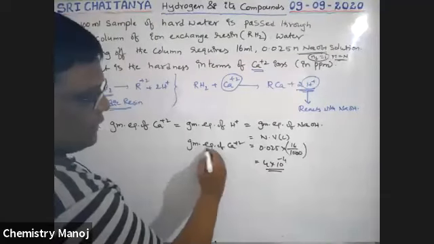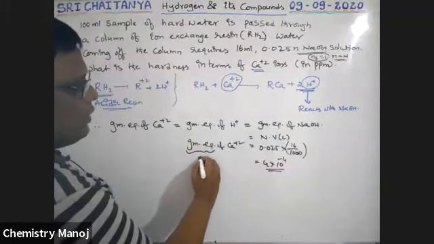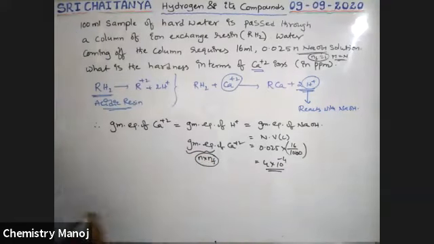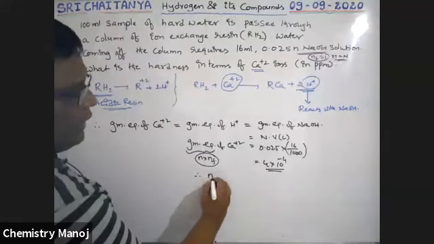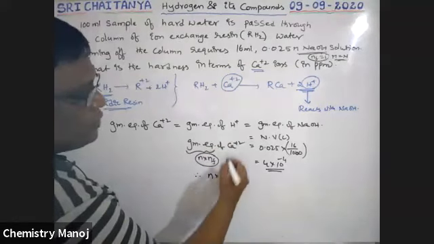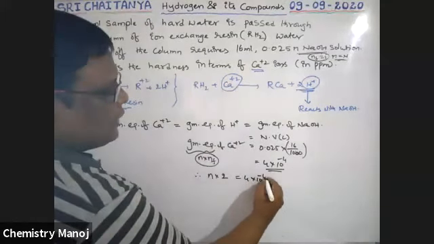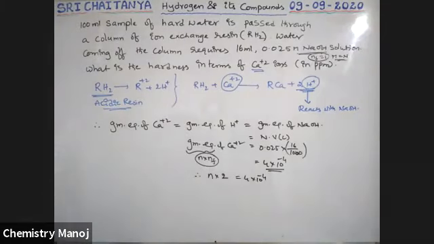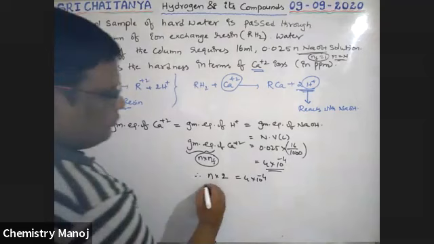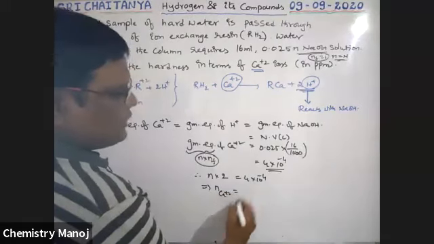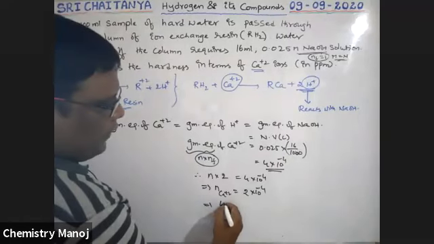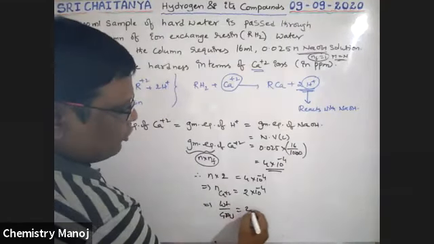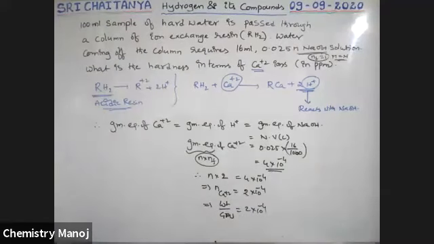Now I convert this gram equivalence of Ca plus 2. Gram equivalence is nothing but number of moles into n factor. Therefore, moles into n factor, which for Ca plus 2 is 2, is equal to 4 into 10 power minus 4. That implies the number of moles of Ca plus 2 is equal to 2 into 10 power minus 4. Now I am converting that value into grams. Number of moles is nothing but weight by gram molecular weight, which is equal to 2 into 10 power minus 4.